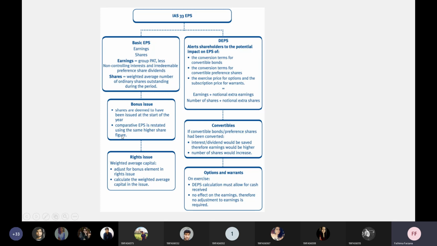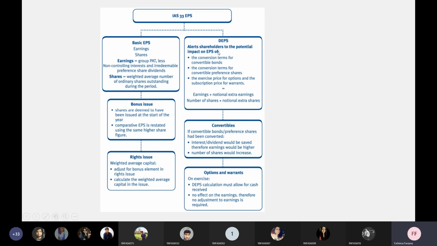One is basic EPS, then bonus issue, rights issue. We have some steps which will be very easy, and a few things you have to remember, which I will be stressing again and again. The terms like TERP, what is that? What is a right share? What is a bonus share? All such things you have to speak about. Why does it play a role here? And even in a right share, you have a component of bonus. These things we'll be discussing.